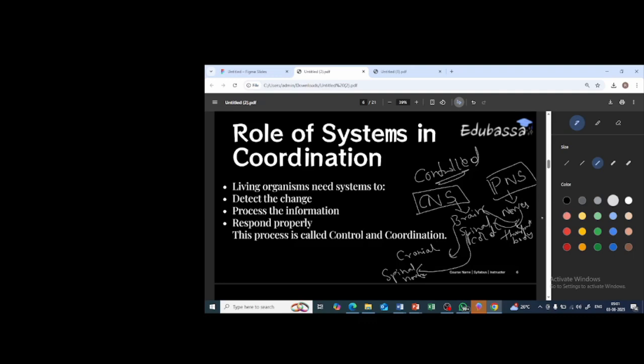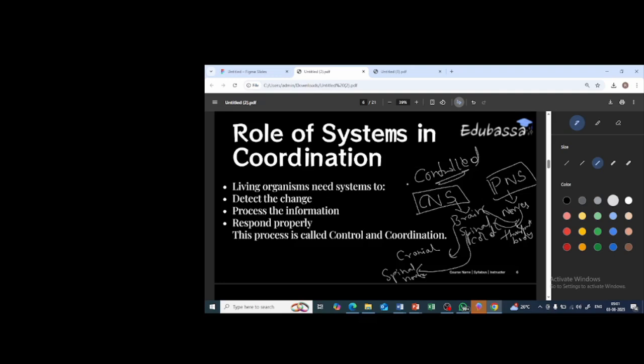Okay, so from the sense organs you need to get the information to the brain, isn't it? For that reason the nerve is present all over the body, and that nerve is basically connected to the brain as well as the spinal cord. The one which is connected to the brain is called cranial nerve, and the one which is connected to the spinal cord is called spinal nerve. I hope it is clear. Fine.